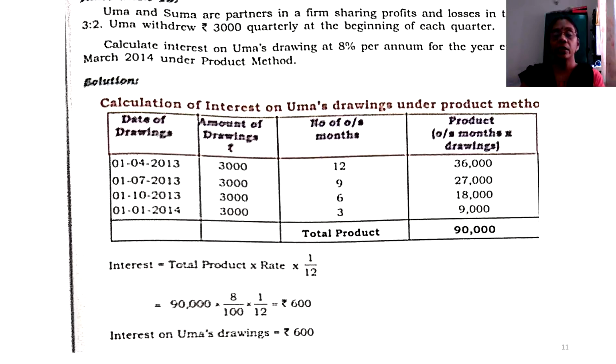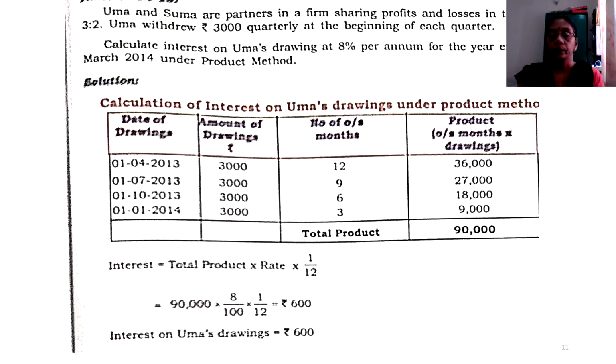There are three parts of the question which we need to understand very clearly. What is the frequency of withdrawal? See, there are two types of drawings that happen. One is at frequent intervals of time. The other one is whenever the partner is desirous of drawing the money from the firm. So, this particular question emphasizes on regular interval drawings.